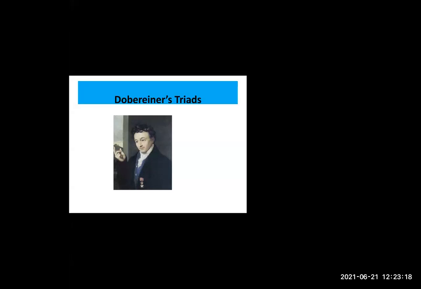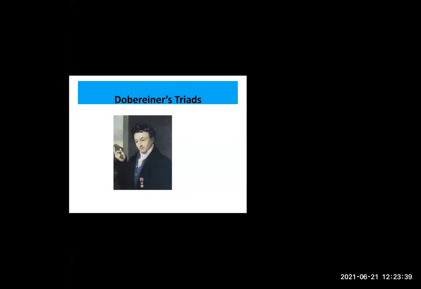So you know why we have to classify. Now, who classified them? There were many scientists who studied these elements. First we will study Dobereiner's triads. Dobereiner was a German scientist, and what he suggested was that the properties of elements are related to their atomic masses.